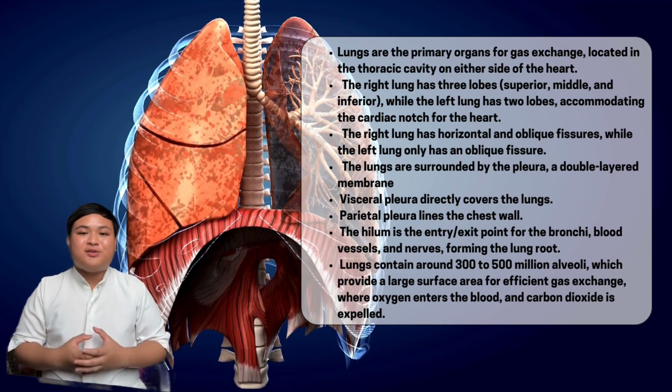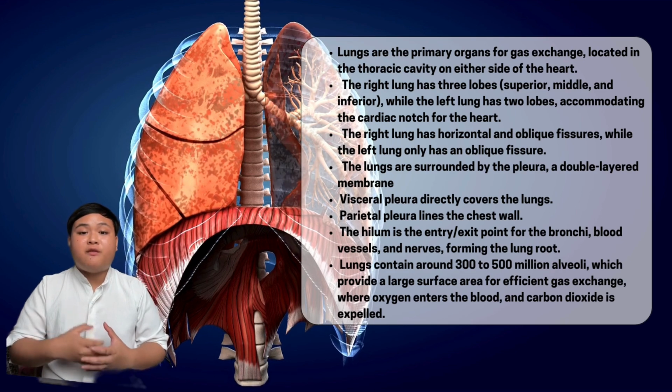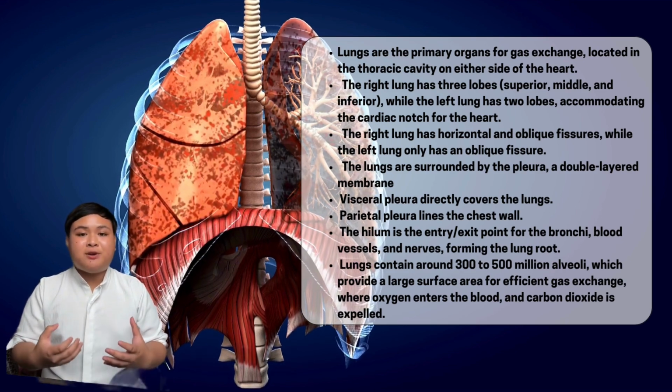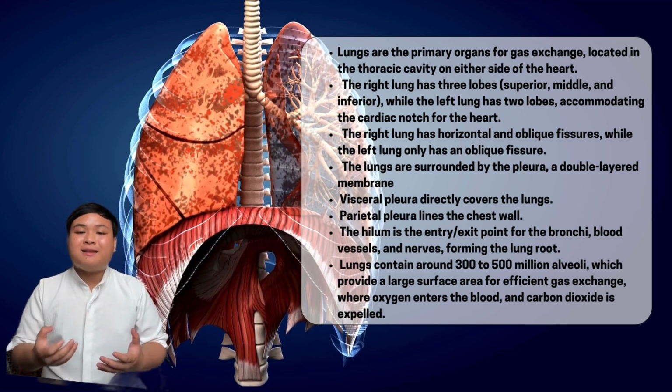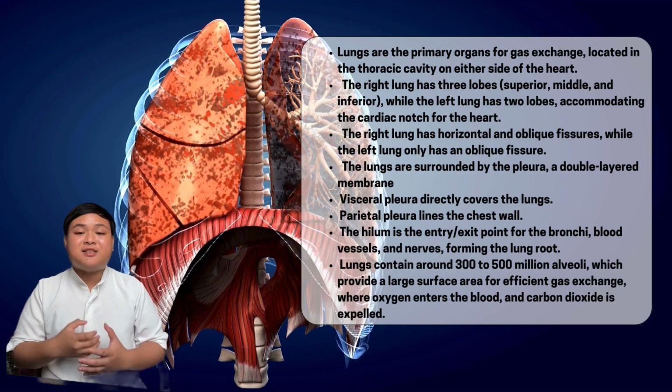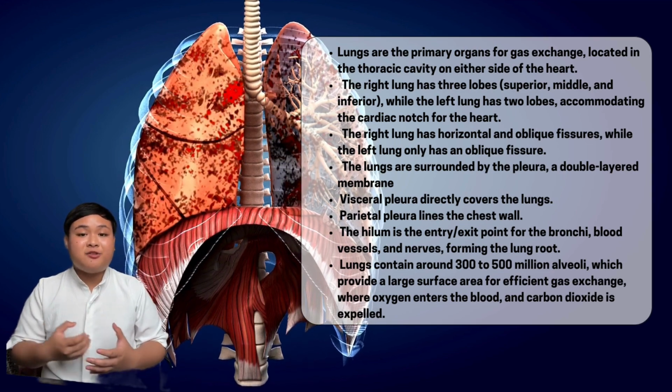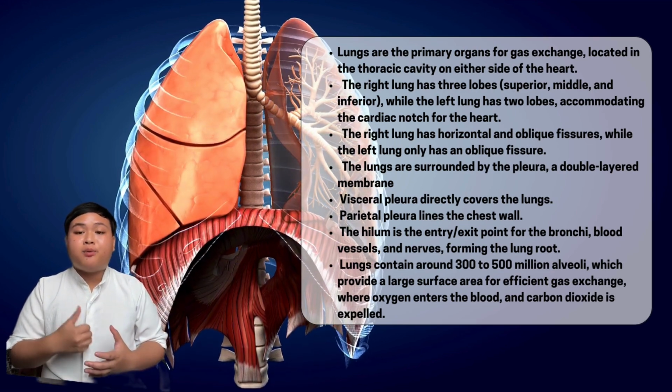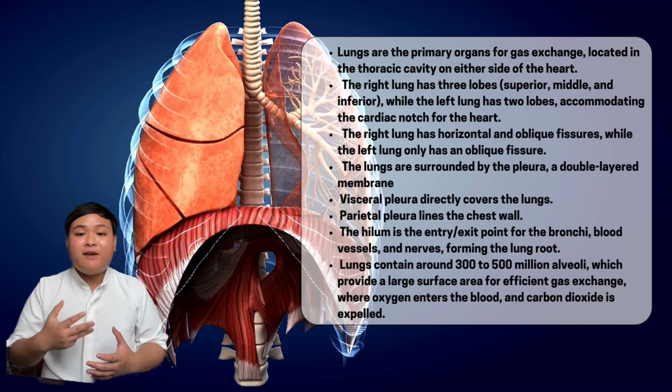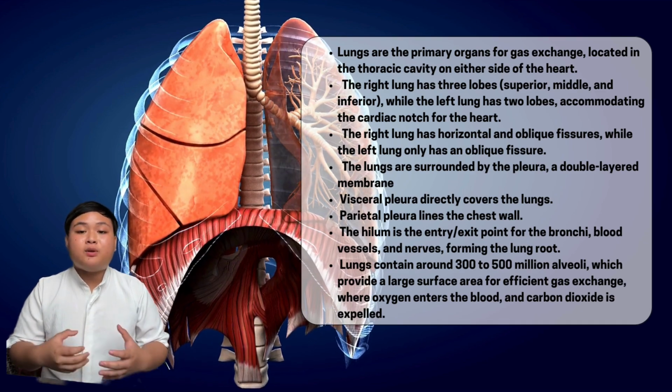The lungs are also surrounded by a pleural sac composed of 2 layers, the visceral pleura directly covering the lungs and the parietal pleura lining the chest wall. The hilum is a central area on each lung where the bronchi, blood vessels, and nerves enter or exit, forming the root of the lung.